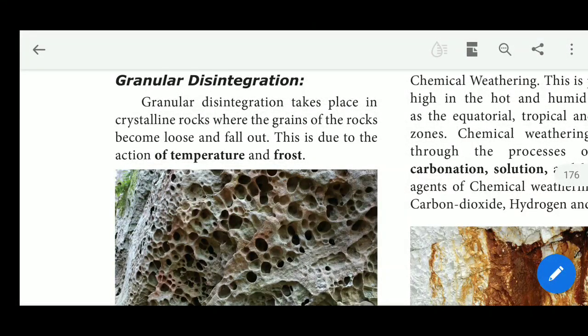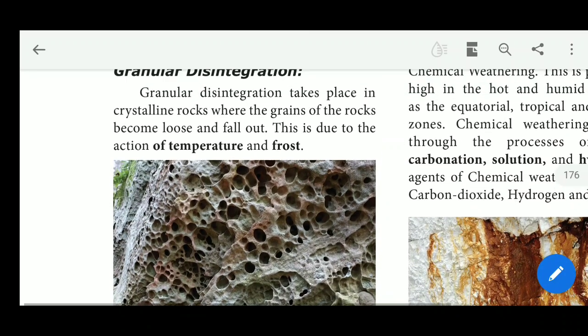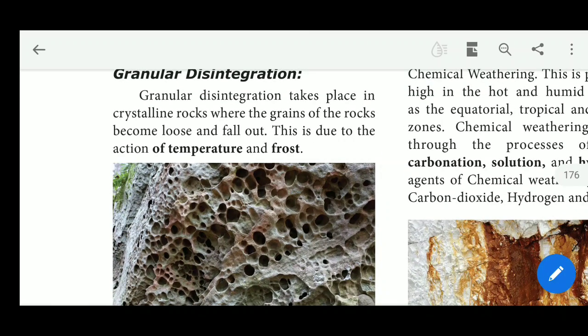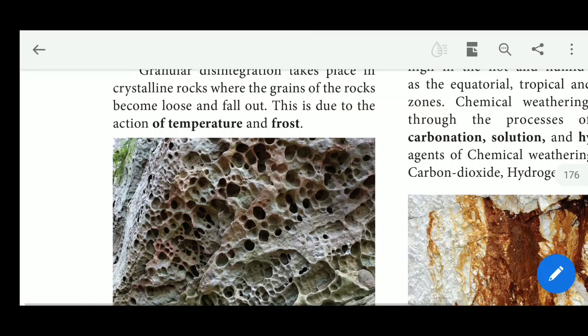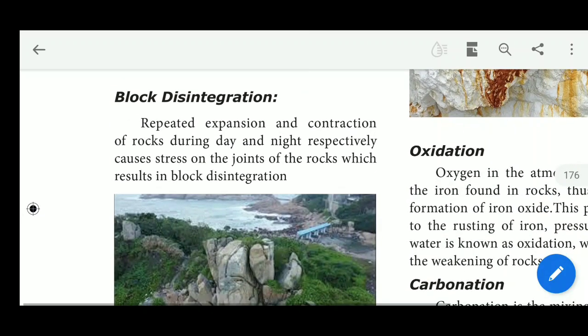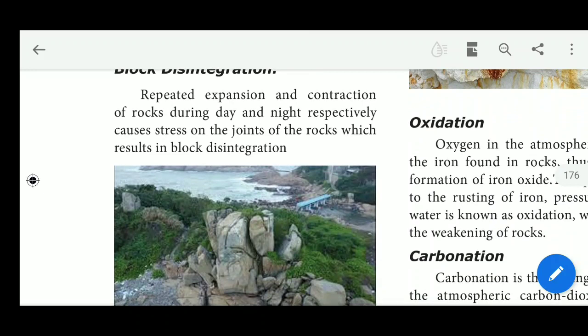Another one, granular disintegration. Granular disintegration takes place in the crystalline rocks, where the grains of the rocks become loose and fall out. This type of disintegration occurs only in the crystalline rocks, due to the temperature and the frost. Frost means here the mist. The rocks become loose and fall out. This looks like a small hole. This is called granular disintegration.